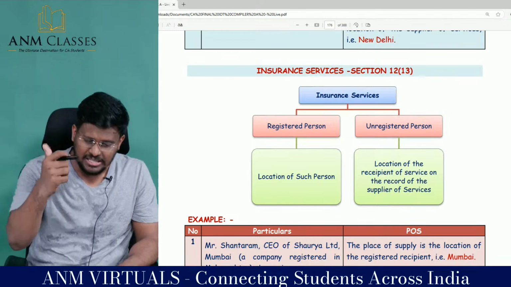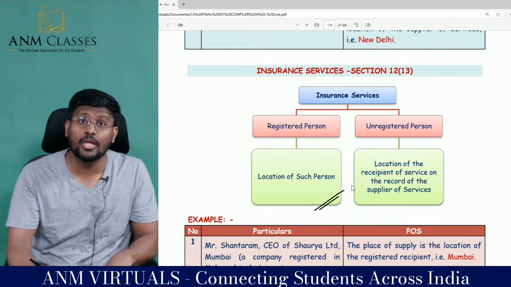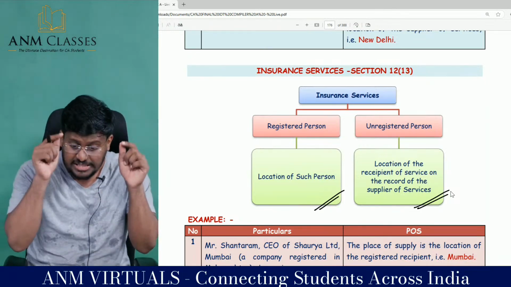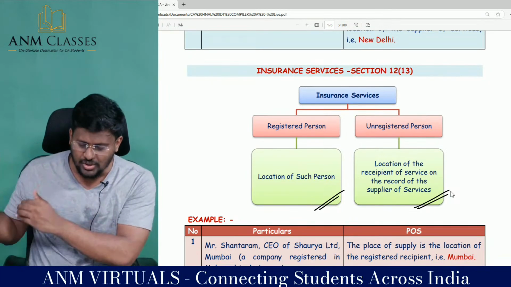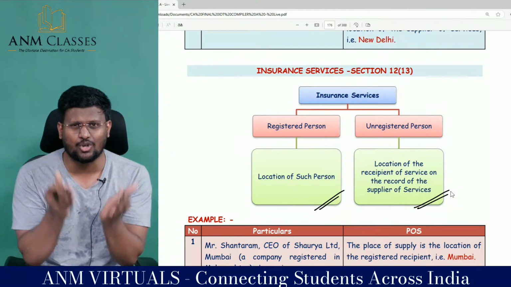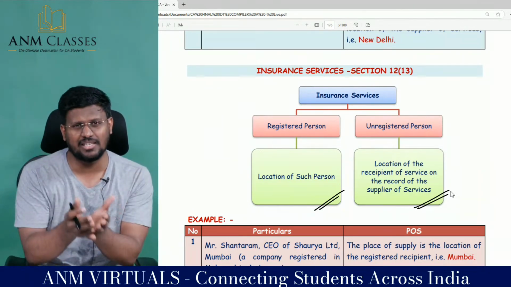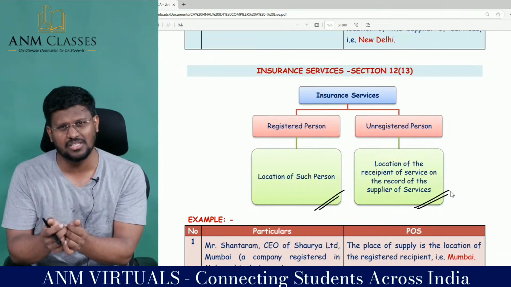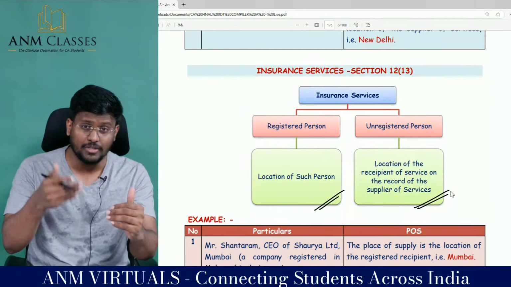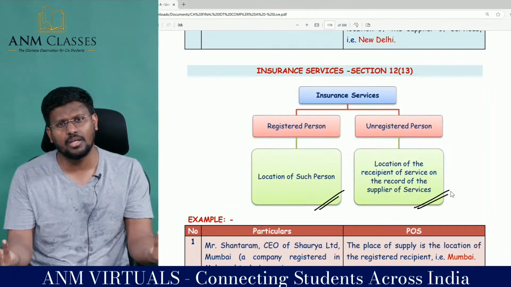So whether it is to a registered person or an unregistered person, the location of such person. Sir, if it is to an unregistered person, the location of the recipient of service on the records of the supplier, because without taking registration, without taking that contact, without providing the details, an insurance company cannot provide you insurance services. So the location of the recipient of the service on the records of the supplier of the service is mandatory.